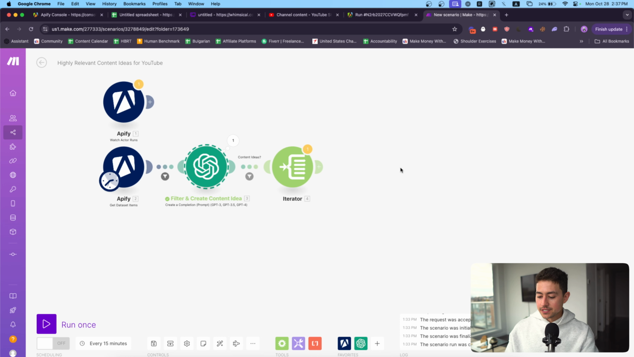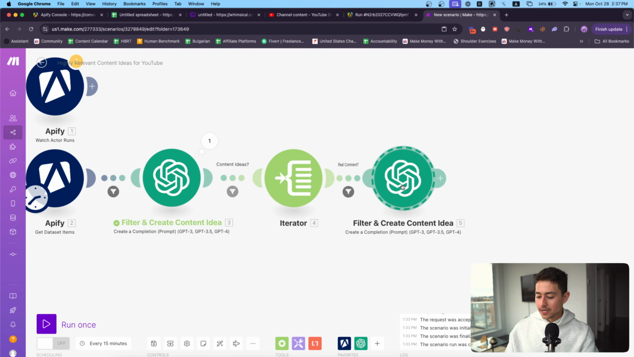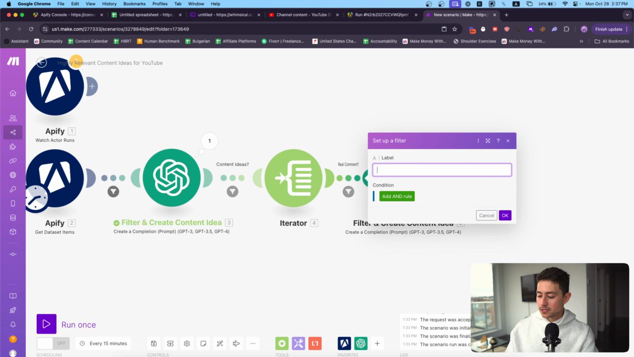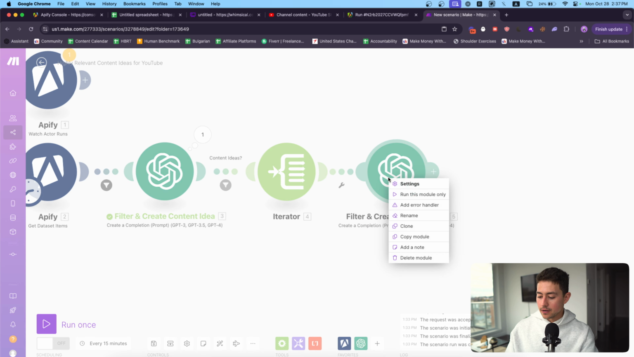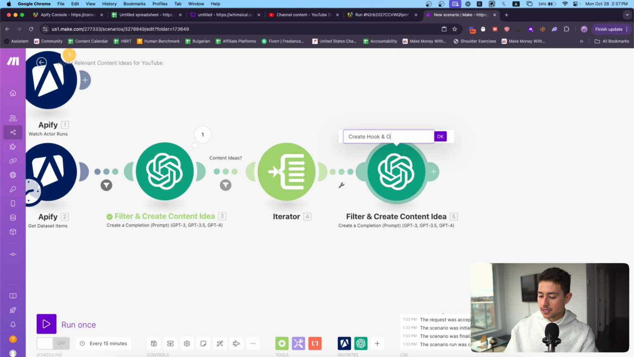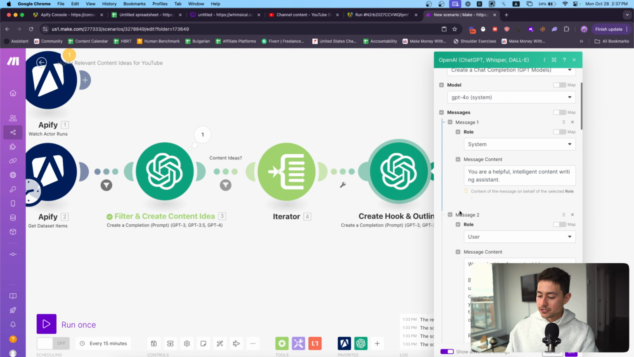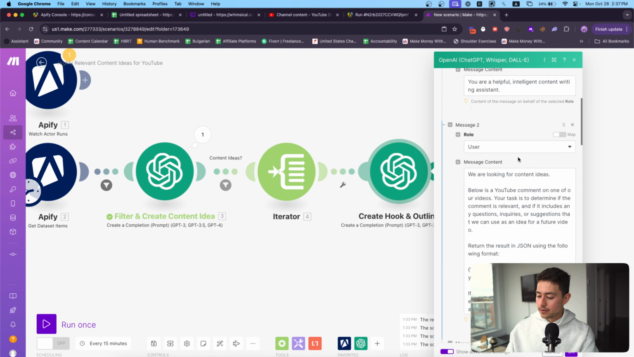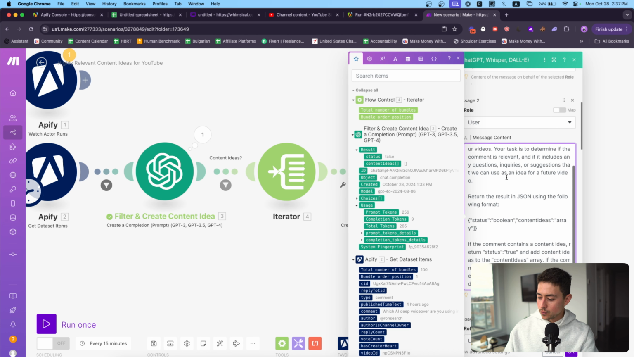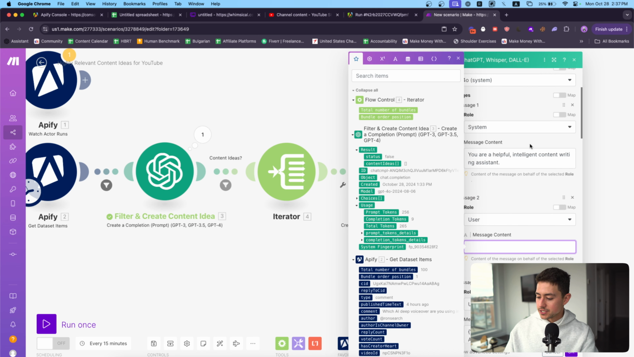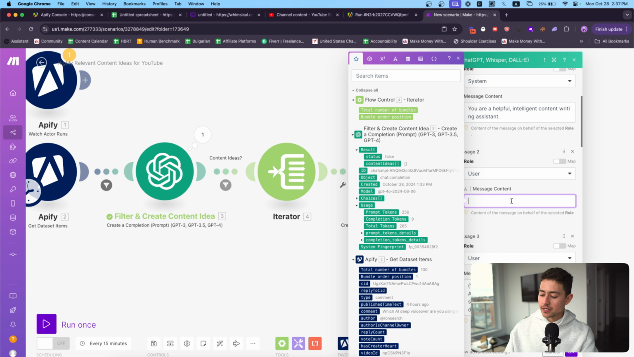Okay, great. Now that we've done this, why don't we do this as well? We're going to iterate through. All these comments are going to be real, so I can remove that filter that came along. I'll say create hook and outline. And now what we can do is feed in some hooks. I just had a great call with a really bright guy that taught me how to write some pretty high quality hooks. So I'm going to say, you are a helpful, intelligent content writing assistant. And now I'm going to have it generate me hooks and outlines. Your task is to generate high quality, engaging hooks and outlines for content ideas.